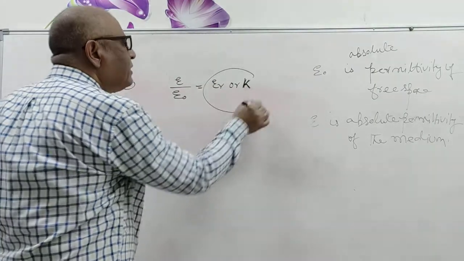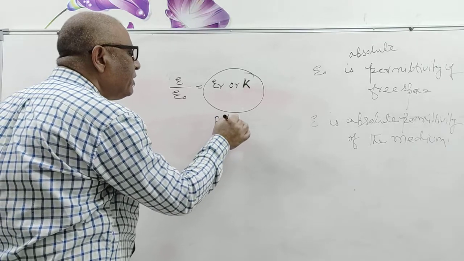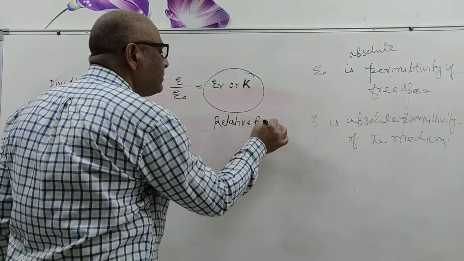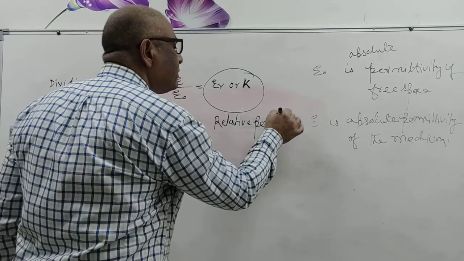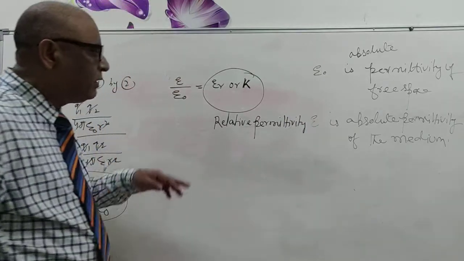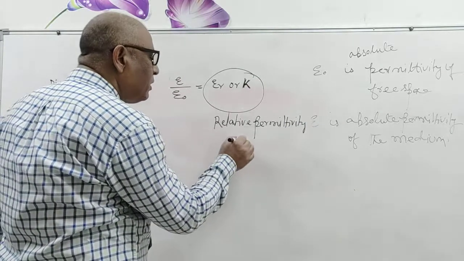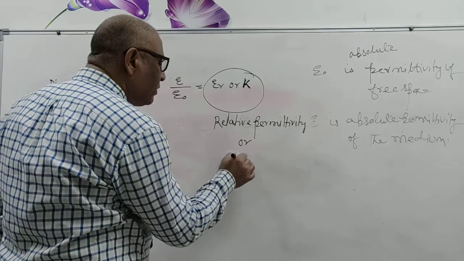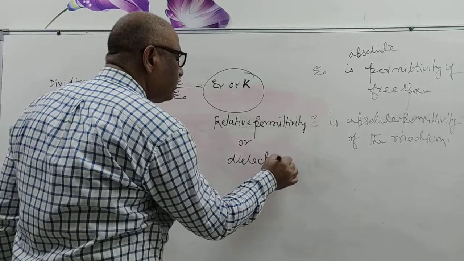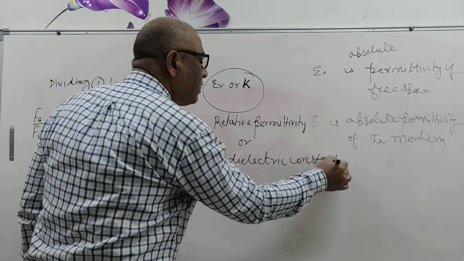It is known as relative permittivity, or dielectric constant.